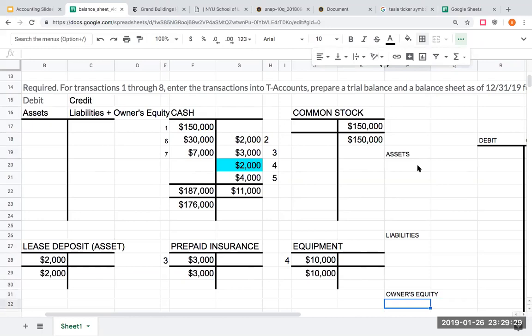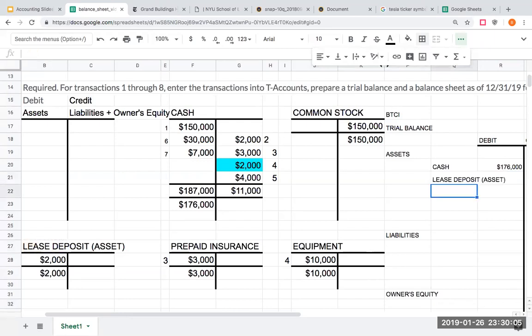Why do I want to do it that way? It is because the last thing I'm going to be asked for is a balance sheet. If I do my trial balance, so right here, this is BTCI, trial balance, I'm going to be able to create my balance sheet that much quicker. So right here, I'm going to have my assets. I've got cash. My cash balance was 176,000. Common stock is part of owner's equity, so I'll do that a little bit later.